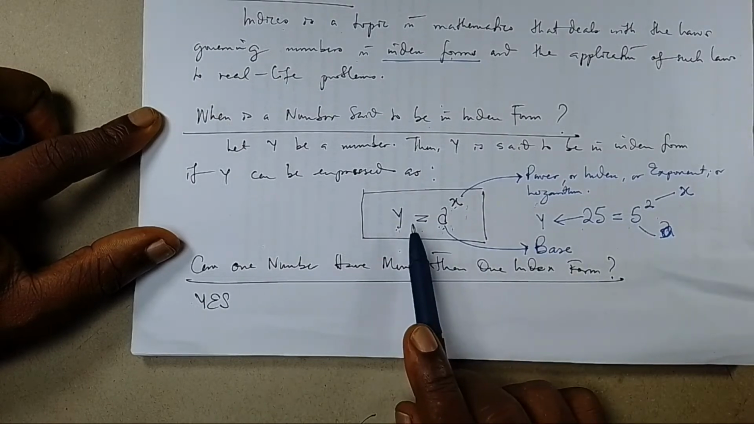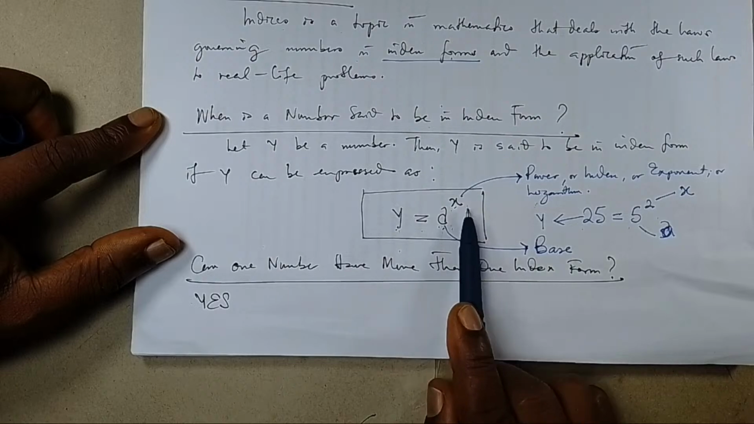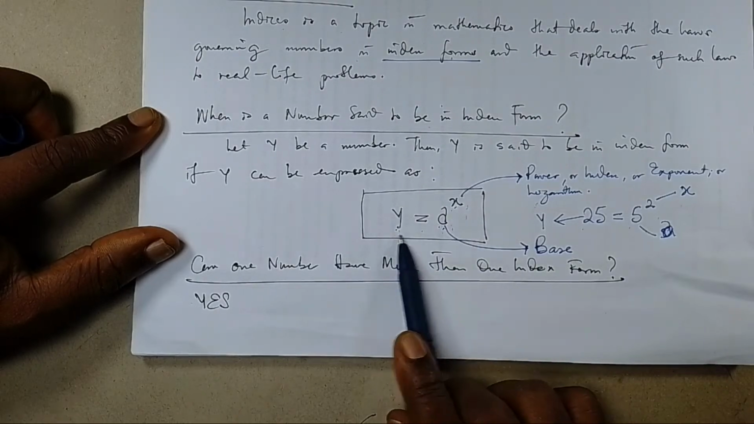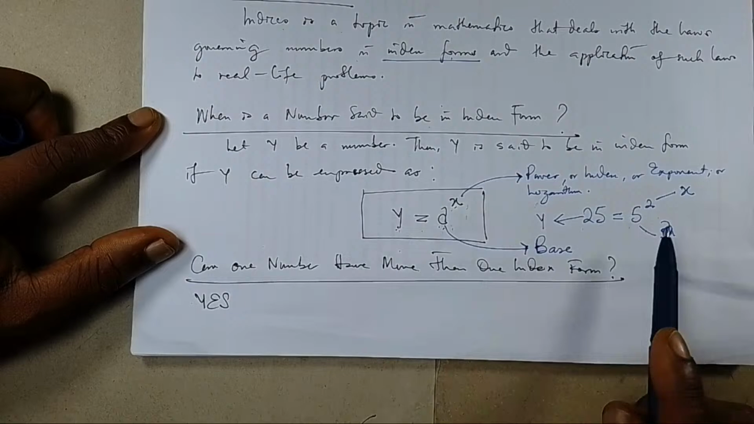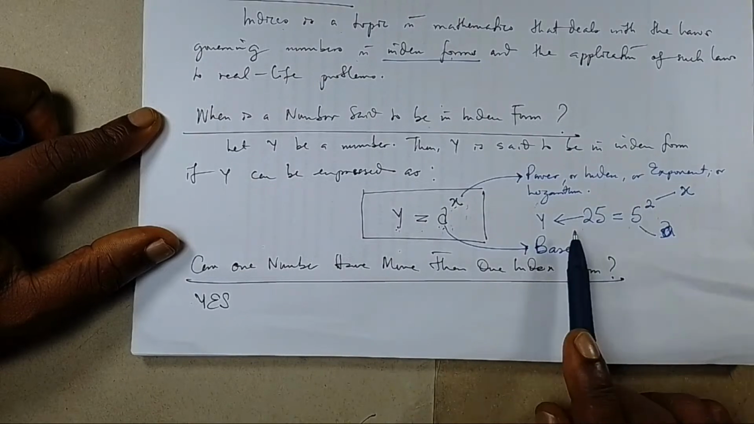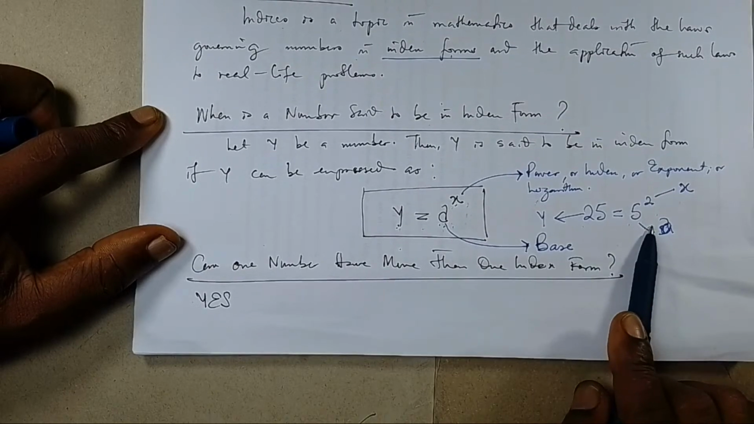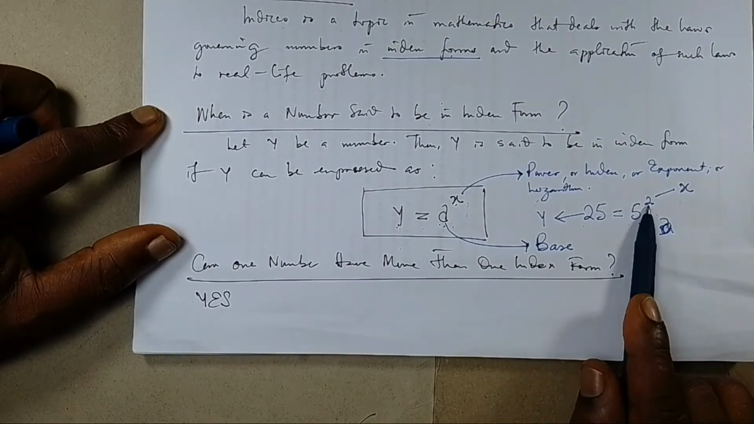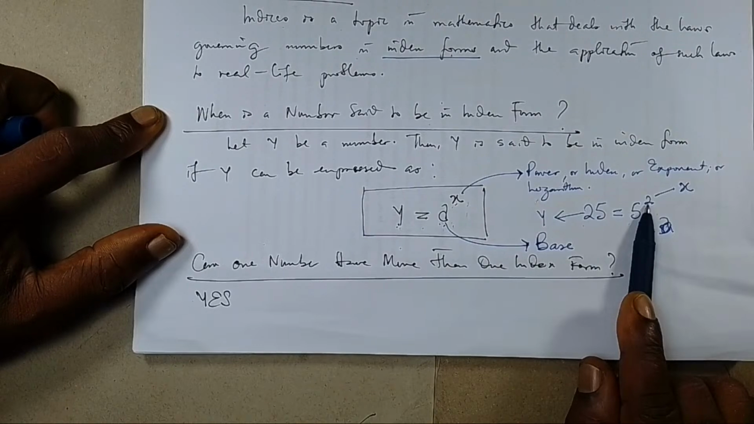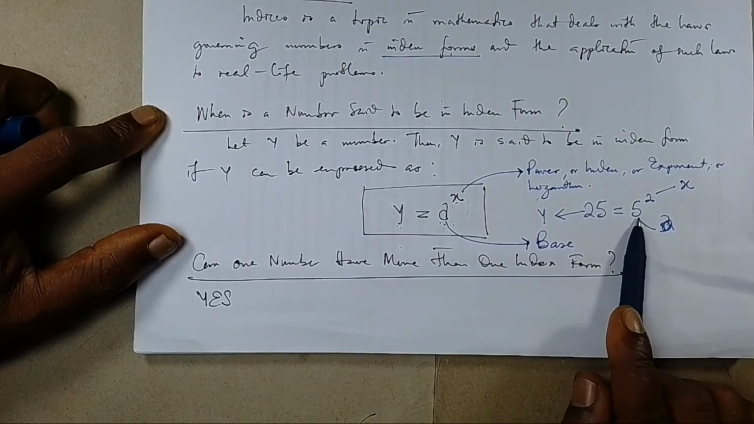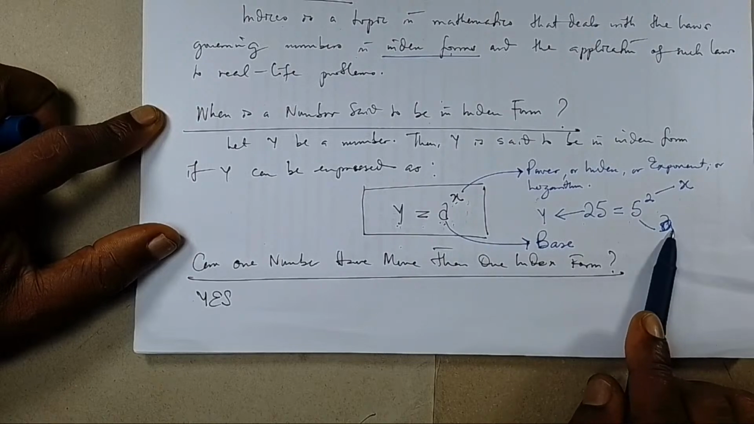That is what we mean by saying y equals a raised to power x is the index form of y. A raised to power x is the index form of y, the same way 5 raised to power 2 is the index form of 25. Now, if 25 can be written as 5 raised to power 2, the 2 here can be called index, exponent, power, or logarithm, whereas this 5 here can be called the base, which is a.